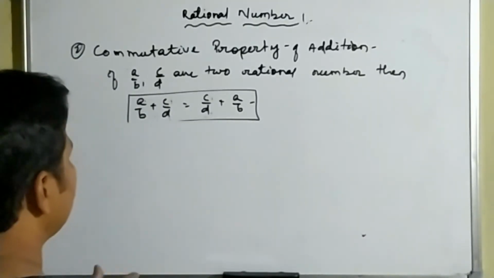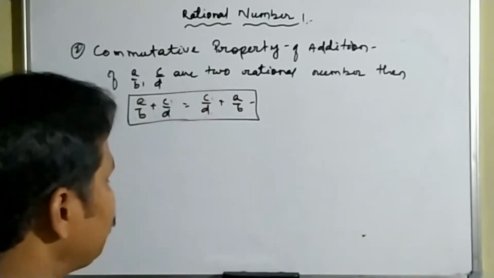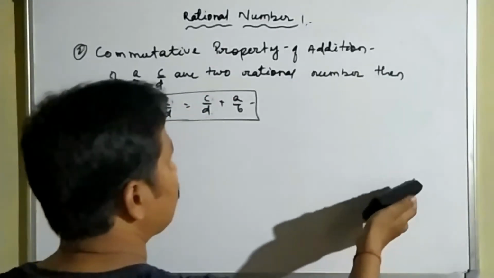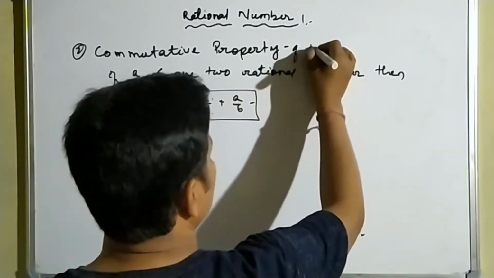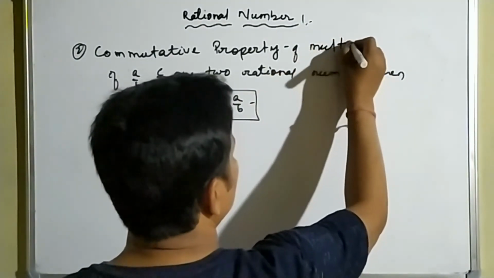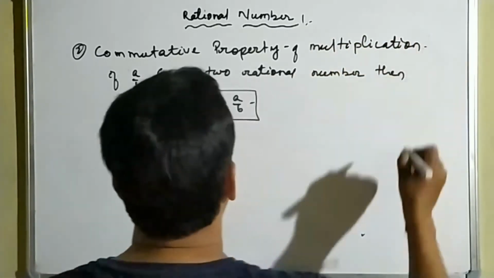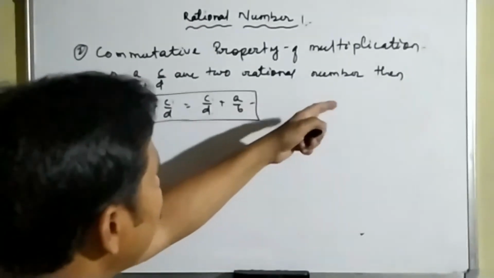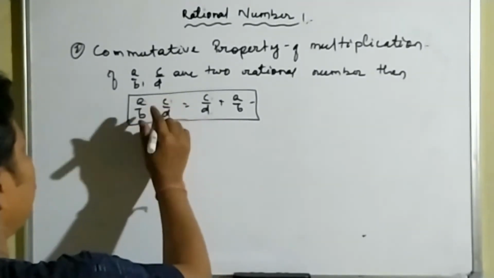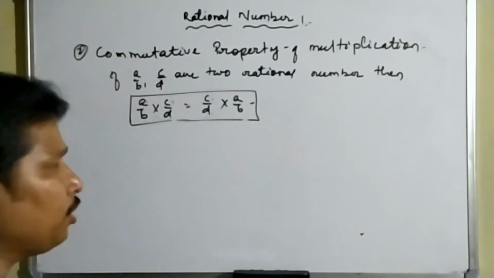Now we will show the commutative property of multiplication. If a by b and c by d are two rational numbers, then a by b into c by d is equal to c by d into a by b.